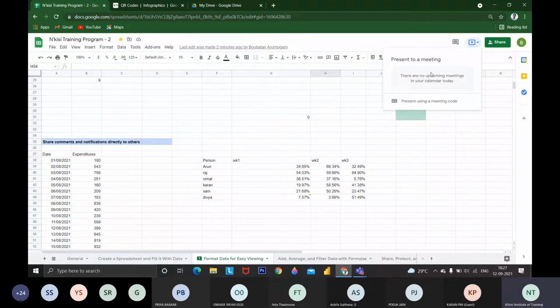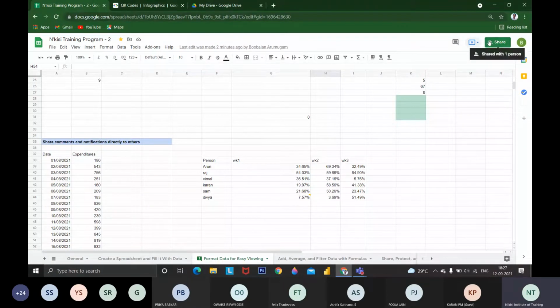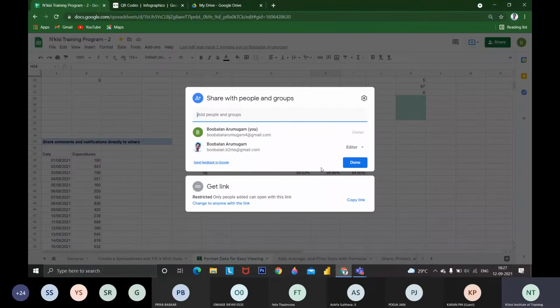So for presenting, this is the option available. If you are scheduling any meeting, we use the calendar, like this calendar option in Google. If you are assigning any meeting, it will show up and we can directly join. We don't need to enter any meeting link. I hope you understand the purpose of these three options. I'm sharing with these two persons. If anyone wants access, I will give this access too.